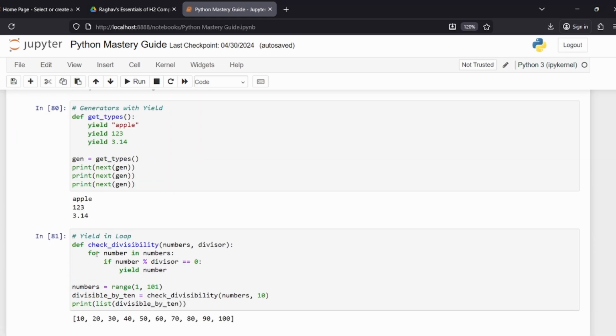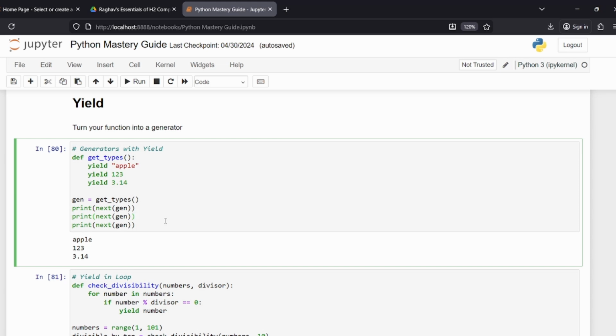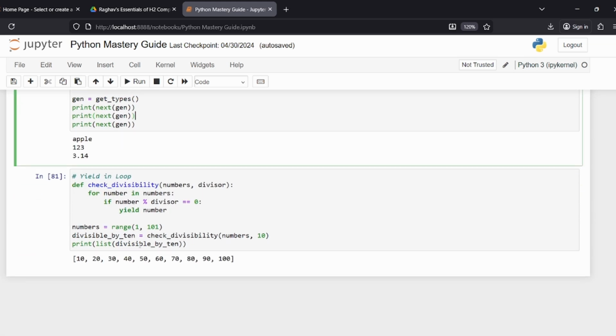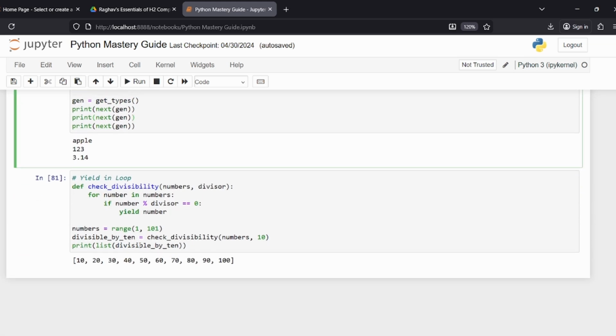Then we have yield, which is the last thing on here. Yield turns your function into a generator. If you have a function here and you want to just keep throwing out stuff, you can think of it like a conveyor belt of just random stuff. So you can yield apple, yield 1 to 3, yield 3.14, and it'll just keep doing that no matter how many times you generate it, which is, I guess, it's useful, but I don't like it really, honestly.